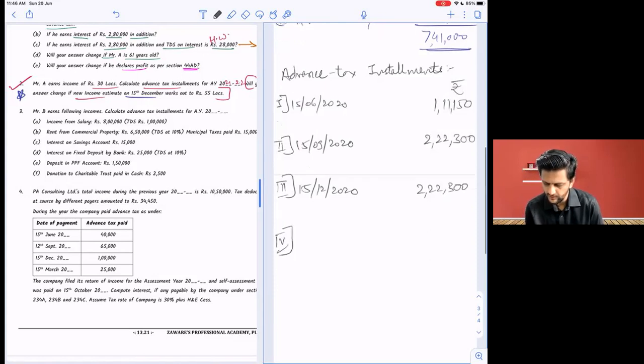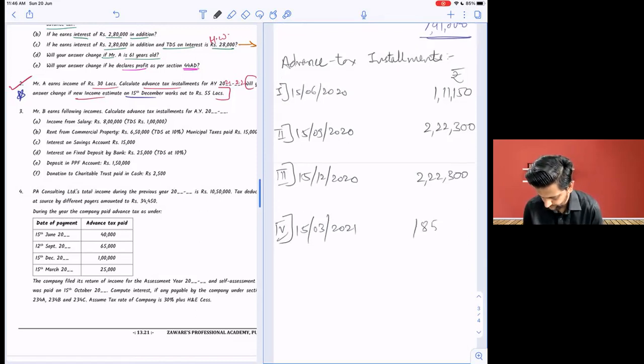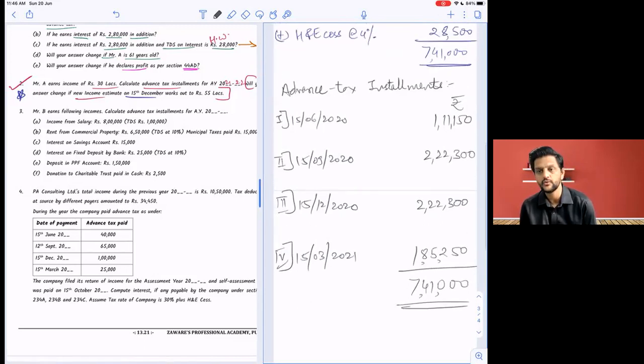And the fourth one is 15th March 21: 7,41,000 minus all these three figures. So 7,41,000 minus 1,11,150 minus 2,22,300 minus 2,22,300 comes to 1,85,250. All of you? Total has to be 7,41,000. Good.